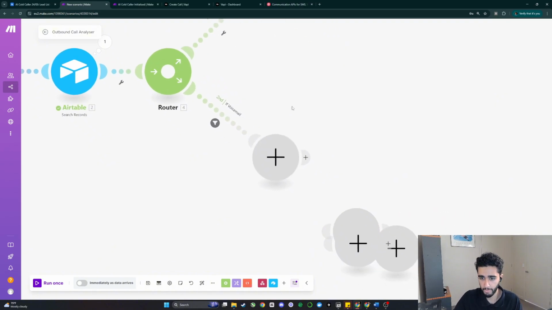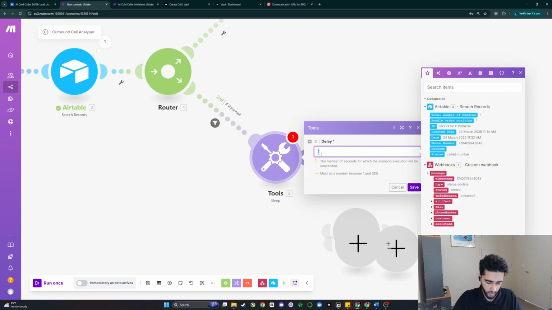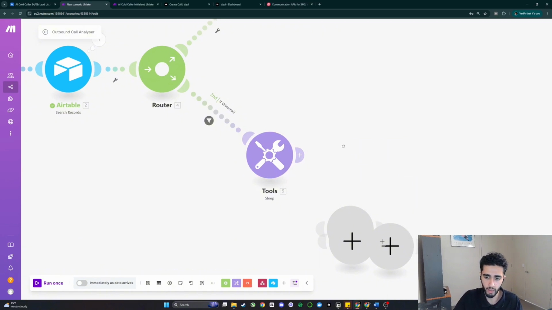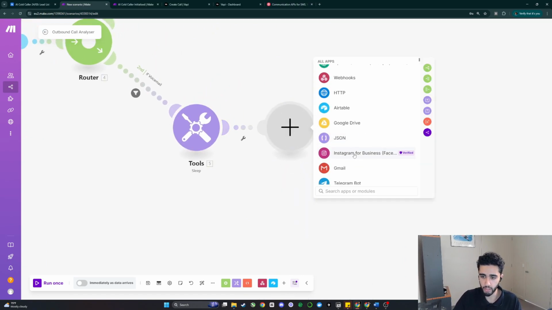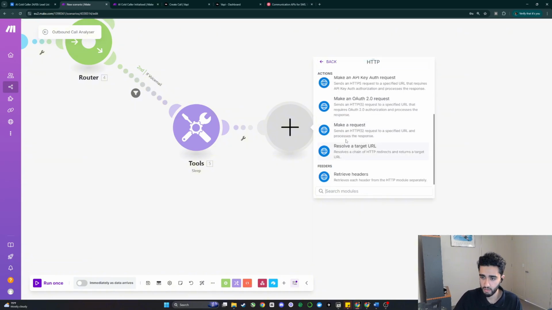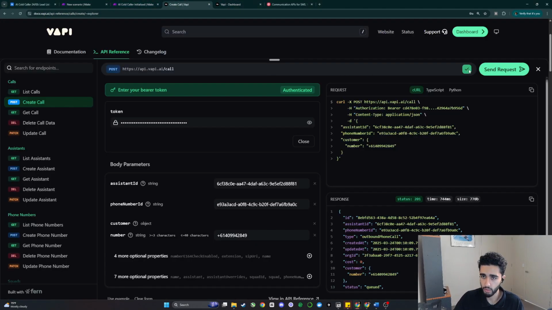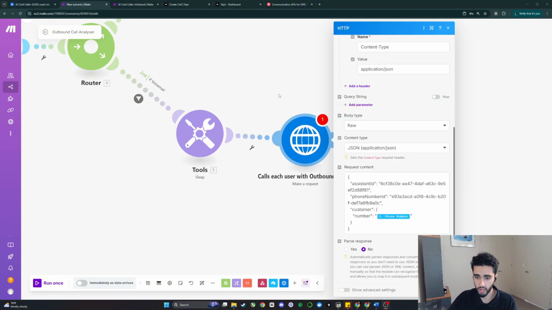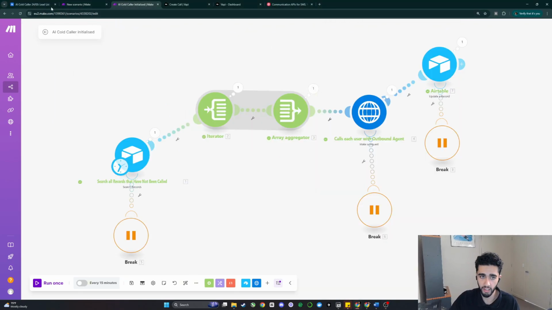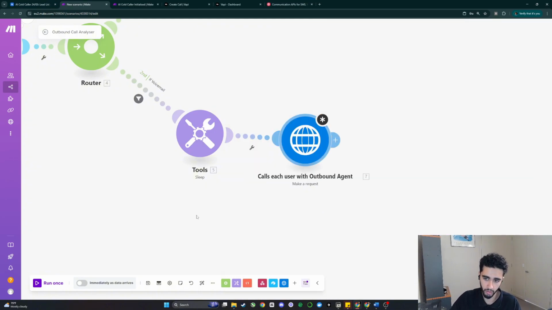And this field is going to, first of all, sleep. I usually do about 10 seconds just so we don't overwhelm and spam the person immediately. Then we make a second HTTP request, the exact same HTTP request, so we grab the phone call. I'll actually fill this out for you. It's the exact same thing. Beautiful. So I've just gone ahead and copied over the same HTTP request from here. The one thing we need to change is down in the data section for the number. You can just grab the Airtable phone number and just call them again.